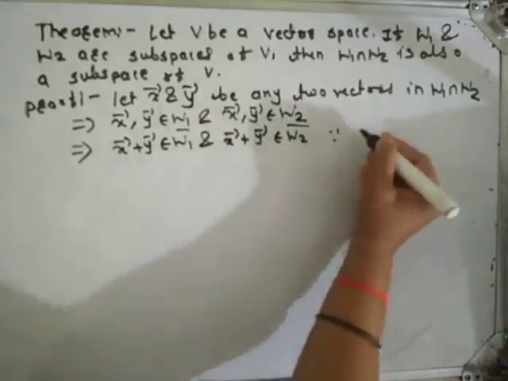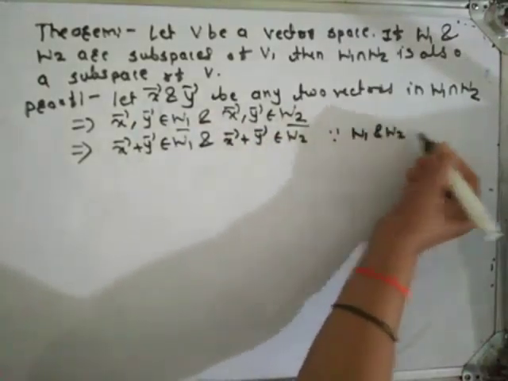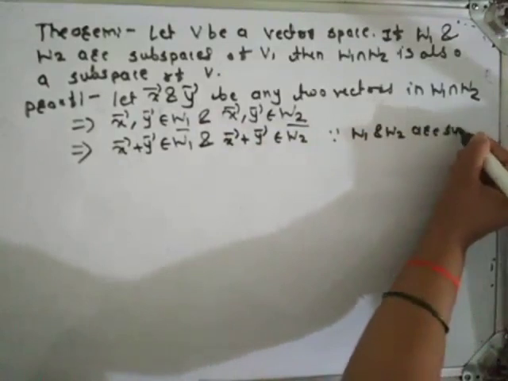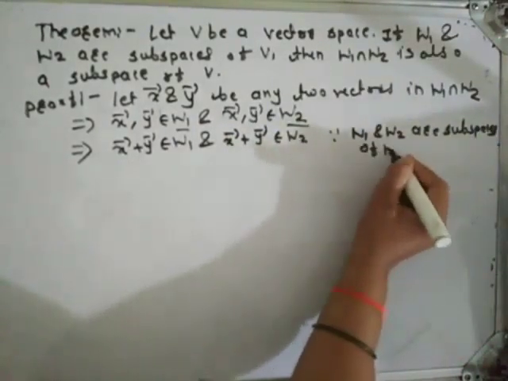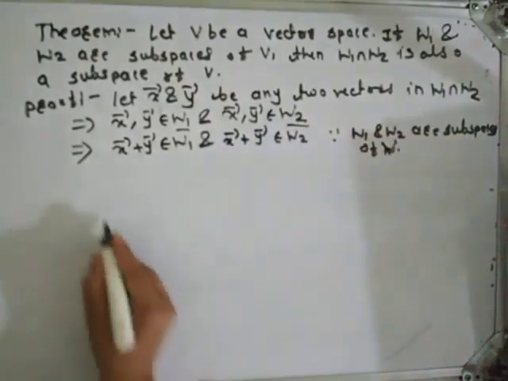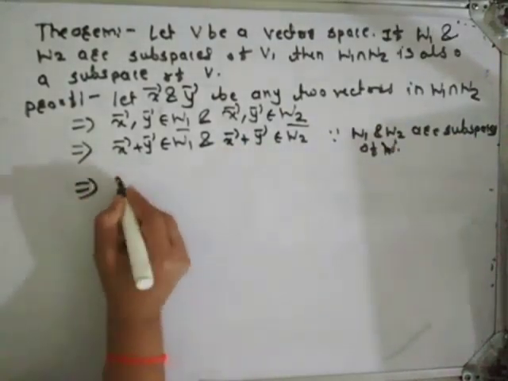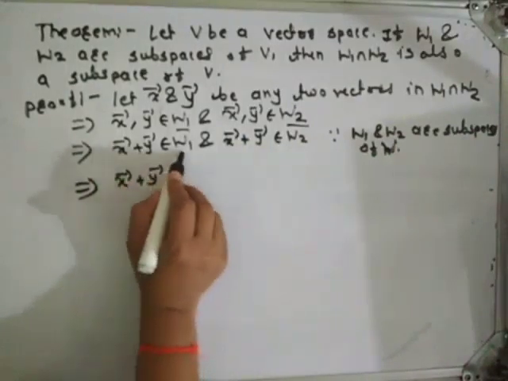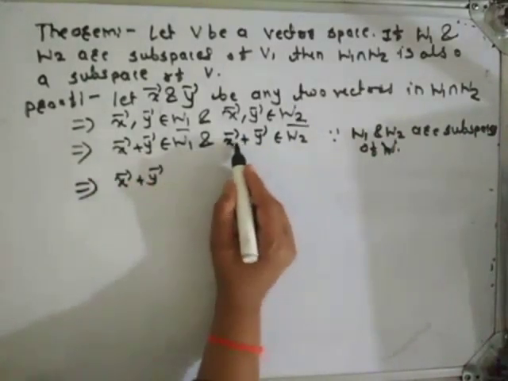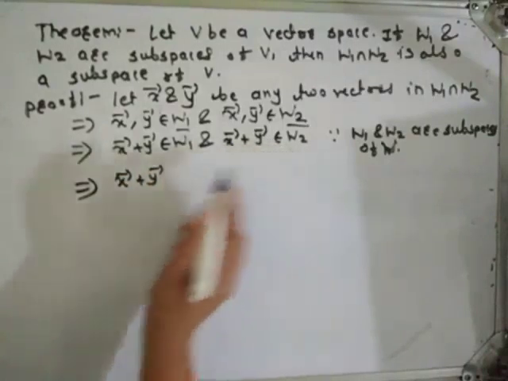So X bar plus Y bar belongs to W1 and also belongs to W2.